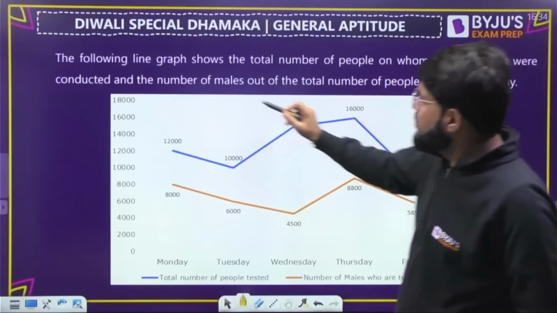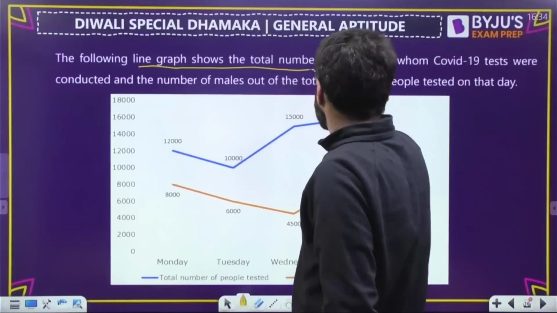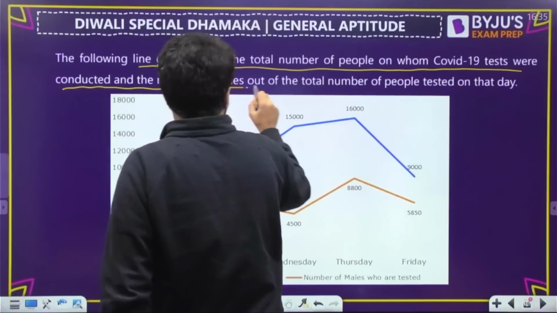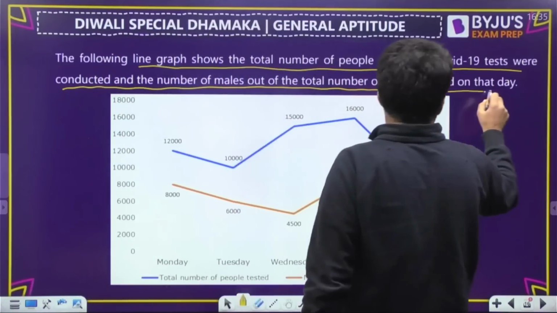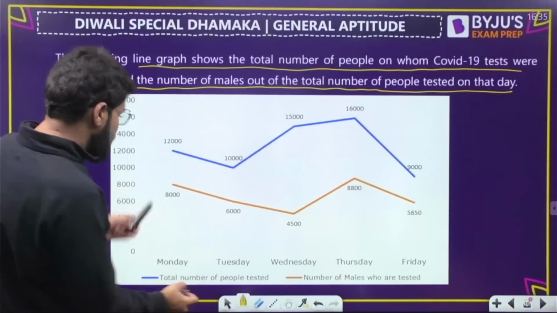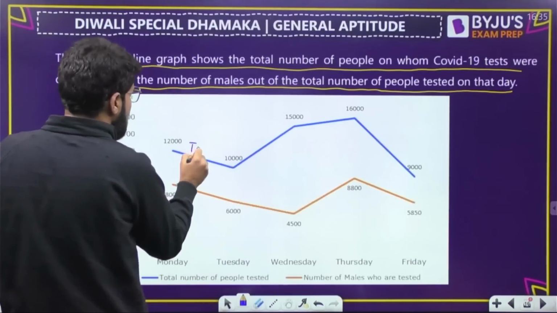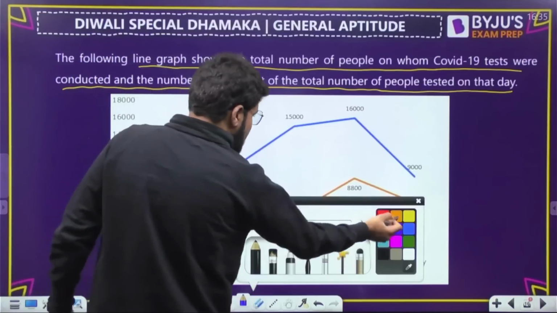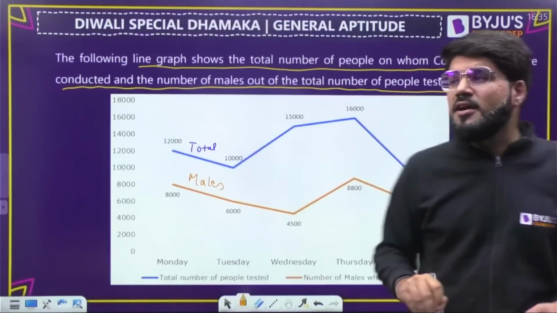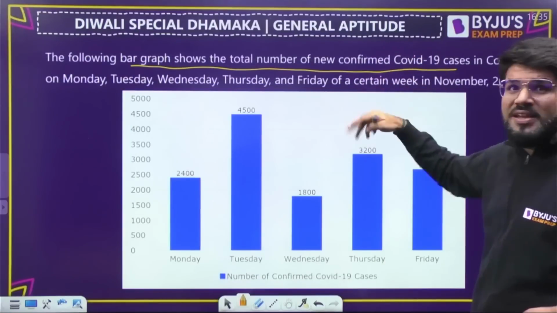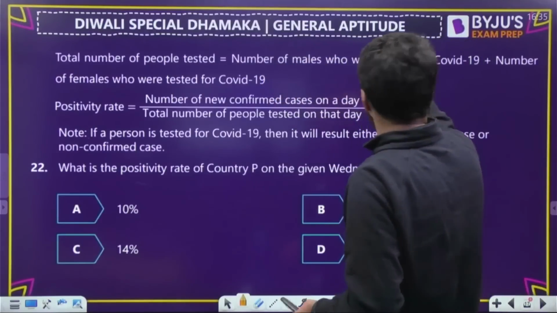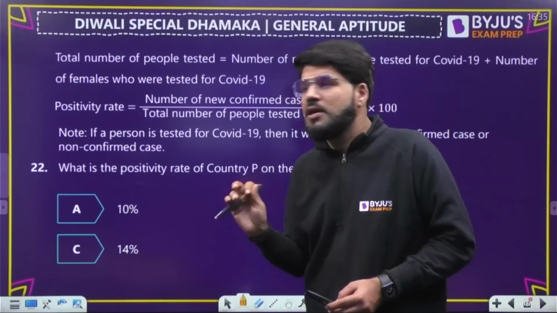The following line graph shows the total number of people on whom COVID-19 tests were conducted, and the number of males out of the total number of people tested on each date. So the total number of people tested is the blue one. The orange one considers only the male data. The bar graph shows how many are confirmed. Now what is given? The total number of people tested is the number of males tested plus the number of females tested. So that is very clear now.